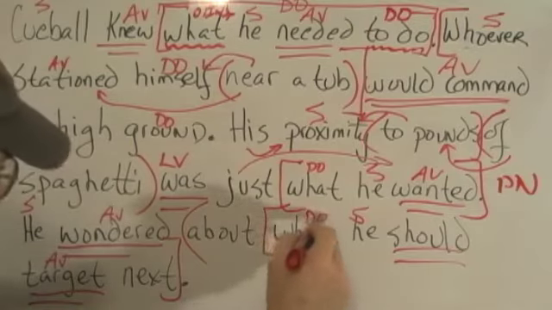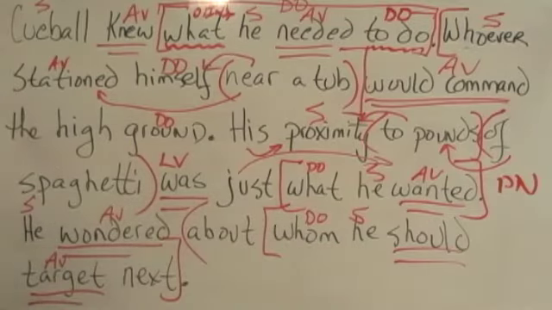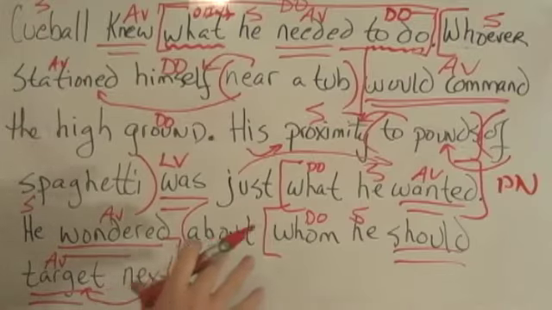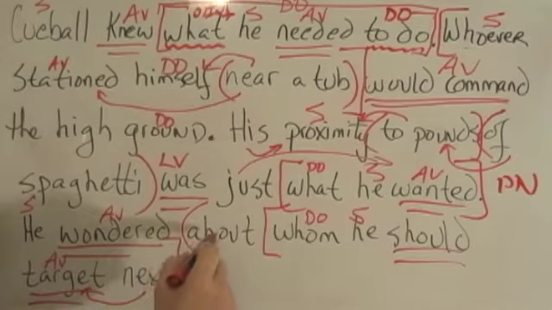Here's the direct object of this clause. It's a relative clause. He should target whom next. Next is an adverb talking about the targeting. And all of this relative clause is functioning as a noun, specifically as the object of this preposition about.